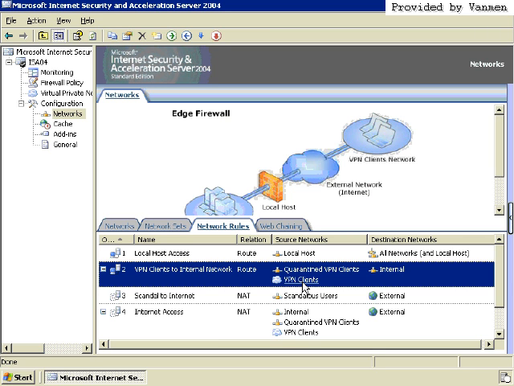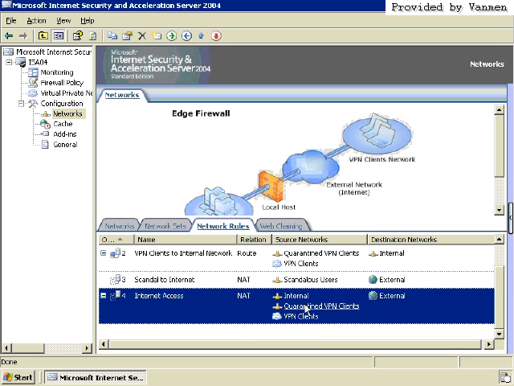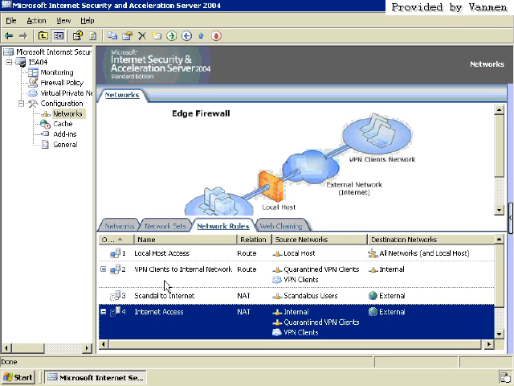And he's actually written a VPN quarantine application that you can add on here that gives you different treatments for these guys, because out of the box, ISA Server doesn't really do too much with them. So that just gives you an idea of those clients, because I know a lot of people wonder, well, what's the difference between this and this? Not too much out of the box. But you can see these default rules that are in place which define the NAT and routing relationship between the different networks that you have.